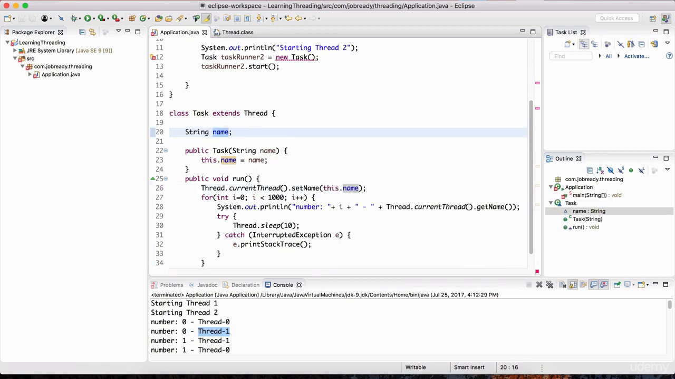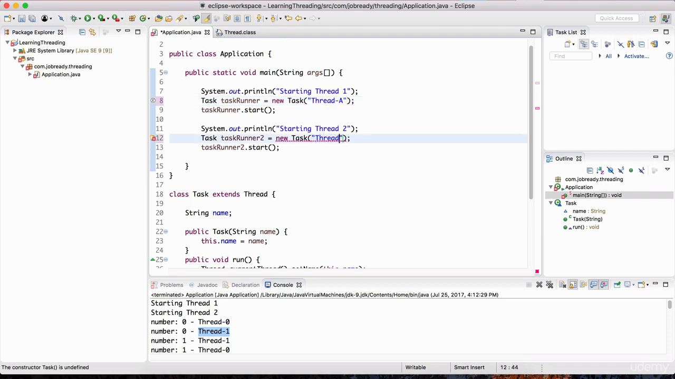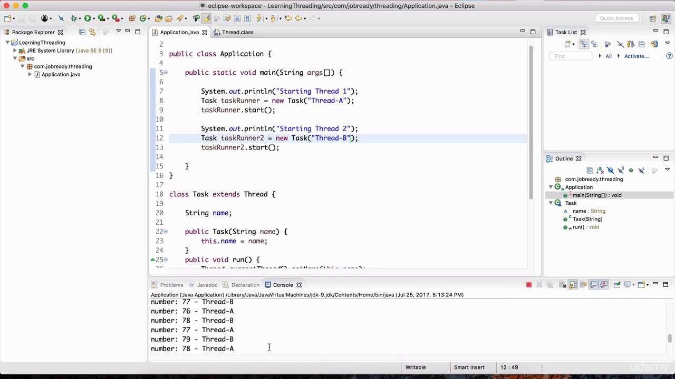And up here, when we're instantiating an instance of the task runner, we can pass in the particular name that we want to give this thread. So I'll just call it thread-a, and over here it's going to be thread-b, and let's hit play. And that's all there is to it. You should have completed this assignment. Hopefully it wasn't too hard.